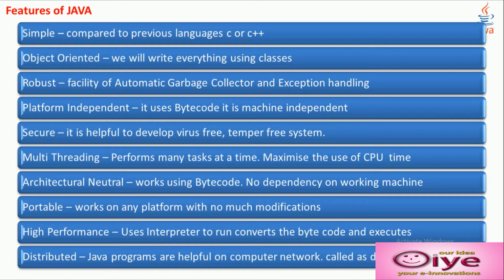High performance: it uses an interpreter to run the program, and it converts the bytecode and executes, so there will be higher performance. Distributed: Java programs are helpful on computer networks, so it is called a distributed language.